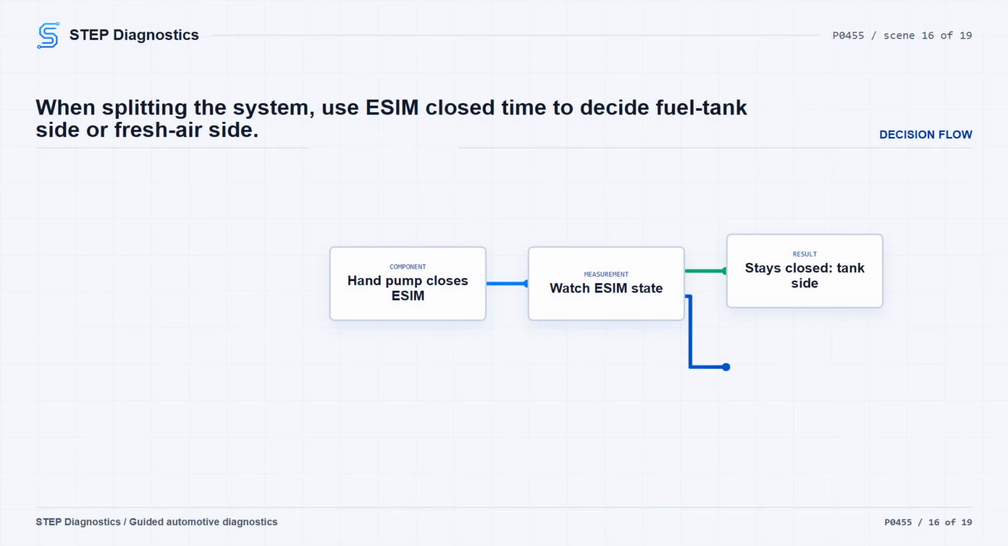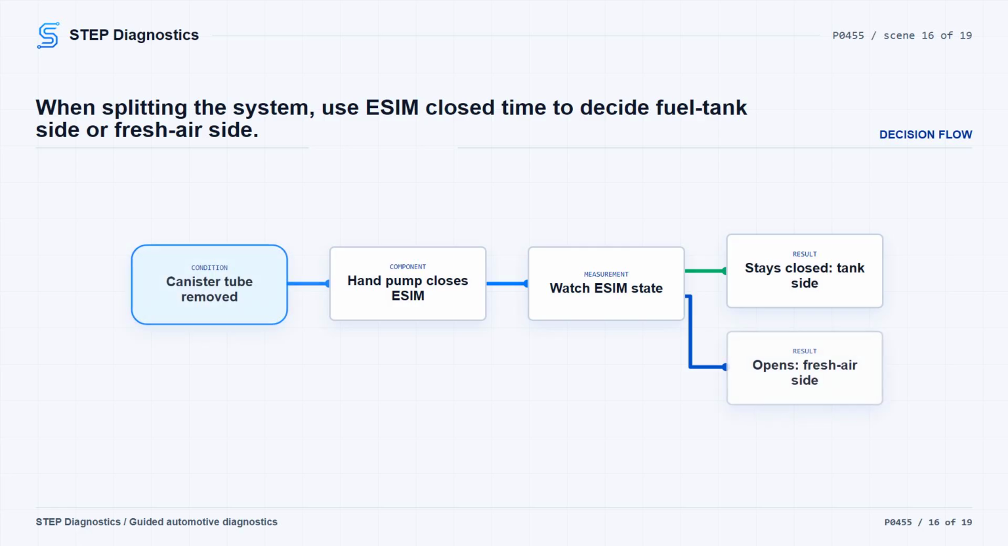If you choose to split the system, remove the canister tube that connects to the fuel tank on the other end from the charcoal canister. Attach a hand vacuum pump to the fitting on the canister, then pump it until the ESIM switch closes. Monitor the ESIM switch with the scan tool for up to 10 minutes.